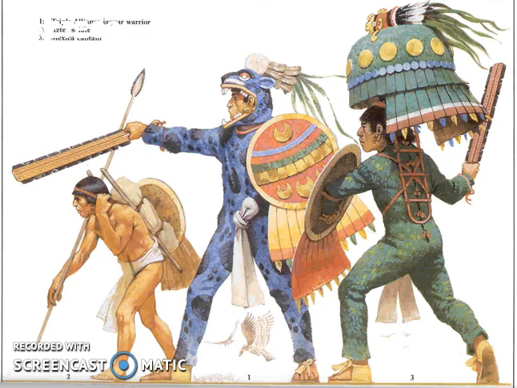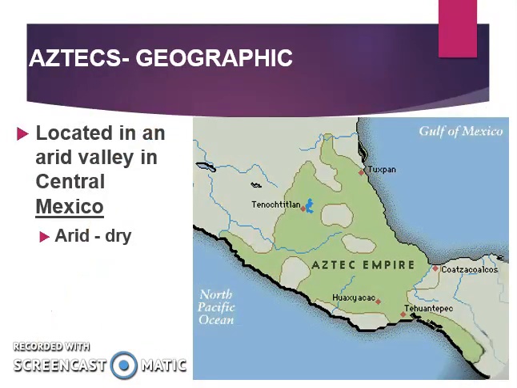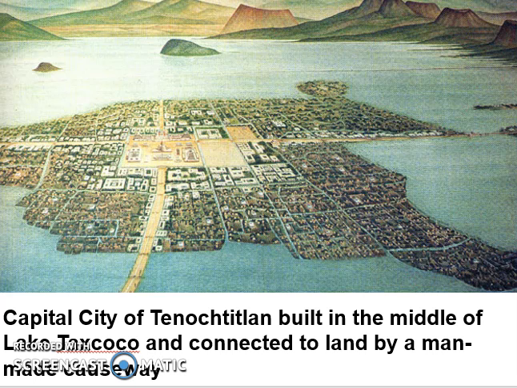So we're going to talk about the differences between these three civilizations. And we're going to begin with the Aztecs. On this map, the green area does represent the area covered by the Aztec Empire. It was located in an arid or dry valley in central Mexico. Arid means dry. Right here is the city of Tenochtitlan, which is right on Lake Texcoco, and that is going to be the capital of the Aztec Empire. So again, capital city of Tenochtitlan.